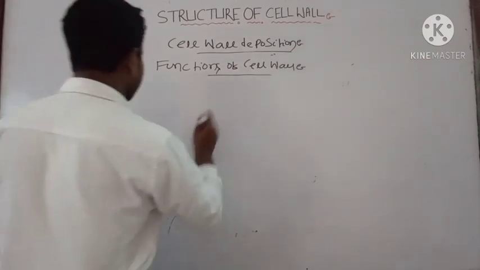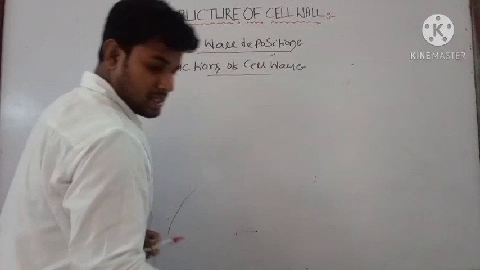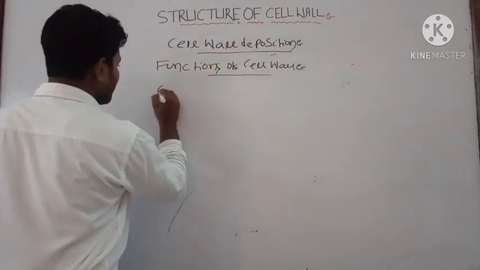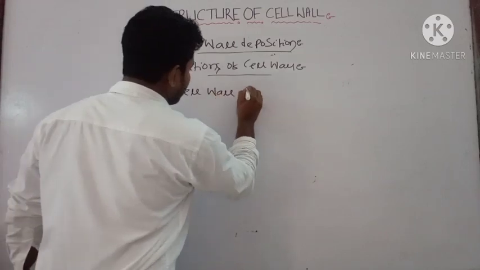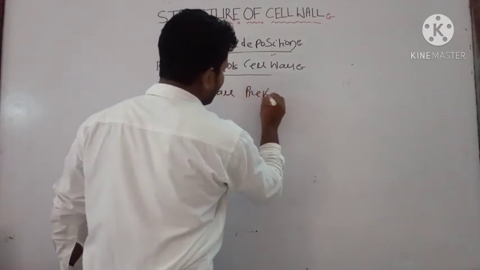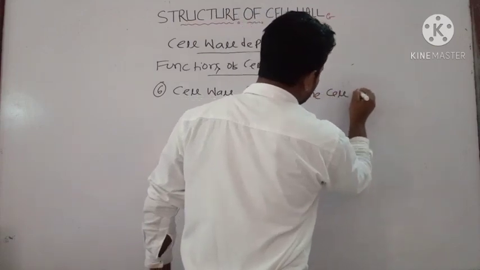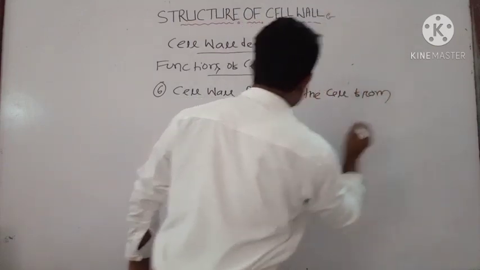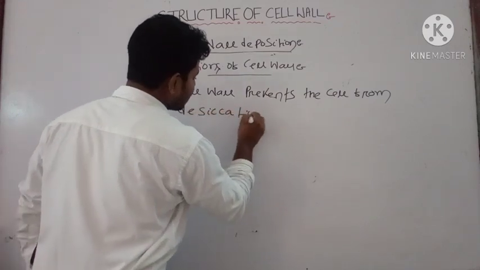Next point is that the cell wall also prevents the cell from desiccation. What do you mean by desiccation?